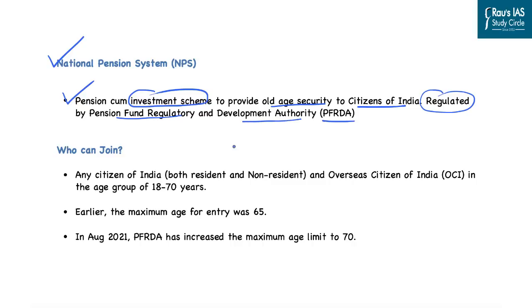The second aspect is who can join this national pension scheme. So in this line, any citizen of India, which includes both resident as well as non-resident Indians, as well as overseas citizens of India within the age group of 18 to 70 years. Earlier, the maximum age for entry was 65 years of age. In 2021, the PFRDA has increased the maximum age limit to 70 years now.